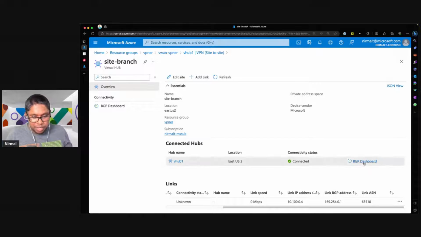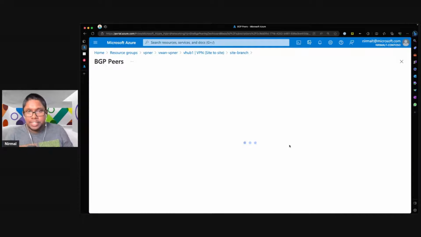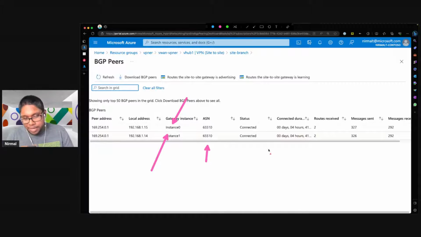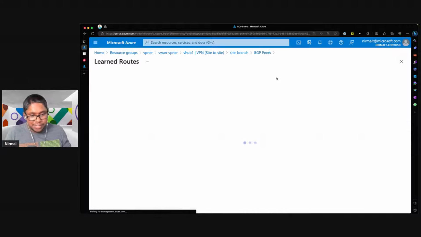And if I go in here, you will see in the BGP dashboard, it will show me what routes are being learned by this hub. Also, it will show me the connectivity status, just giving assurance that the BGP sessions are up and running. So you can see here, I have these two gateway instances, and you will see the ASN that I've attached, and we can see that these are all connected and working as expected.